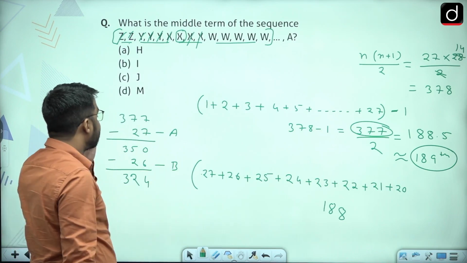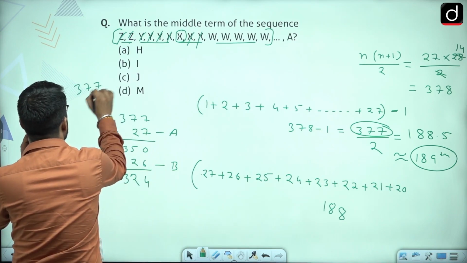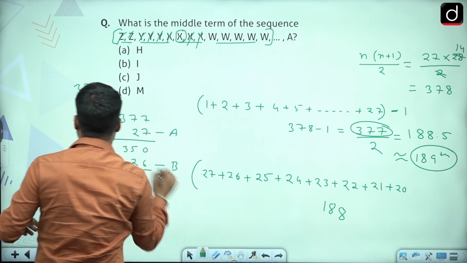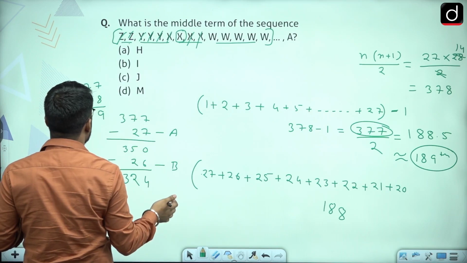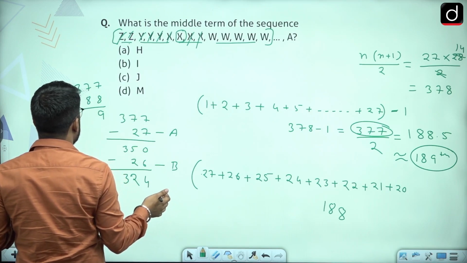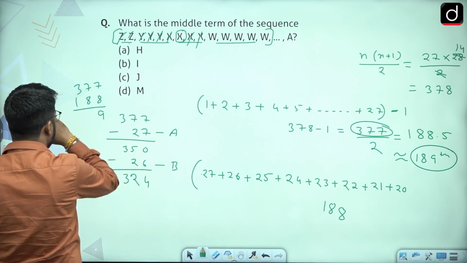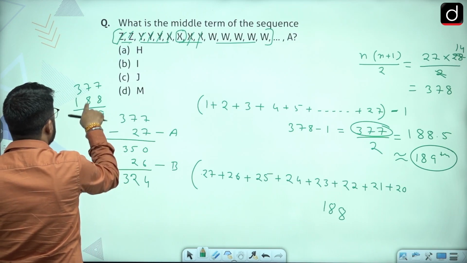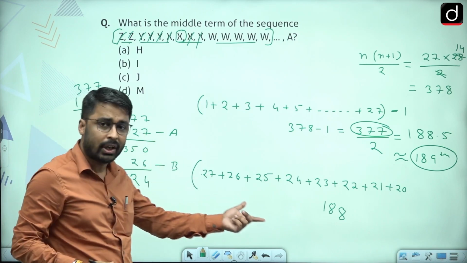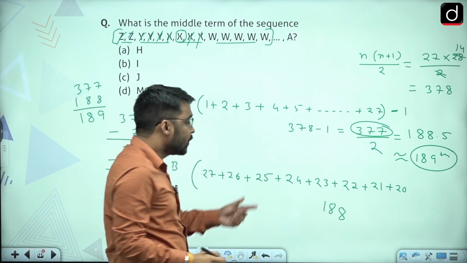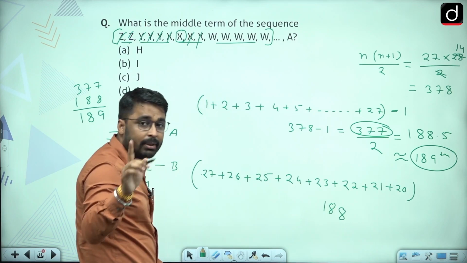So out of 377, if I am removing 188 terms, that means 17 minus 8 would give me 9, then 16 minus 8, 8, and this would be 1. So I will be getting the 189th term after removal of these many terms.